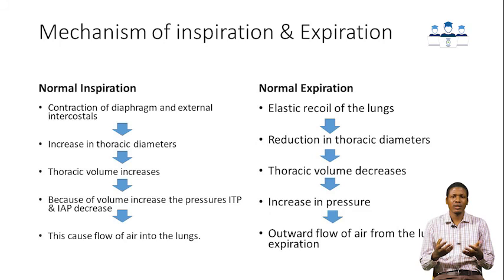Pressure will increase. So both intrathoracic pressure and intrapulmonary pressure will increase. And because there is high pressure within the alveoli and the thorax, the air will now go out of the lungs from the alveoli back to the respiratory tract and then to the atmosphere. So this is the mechanism of expiration.